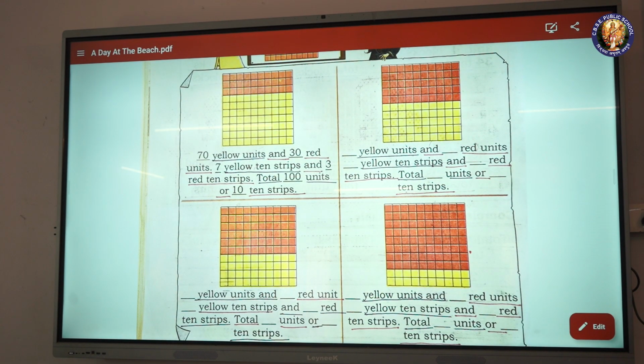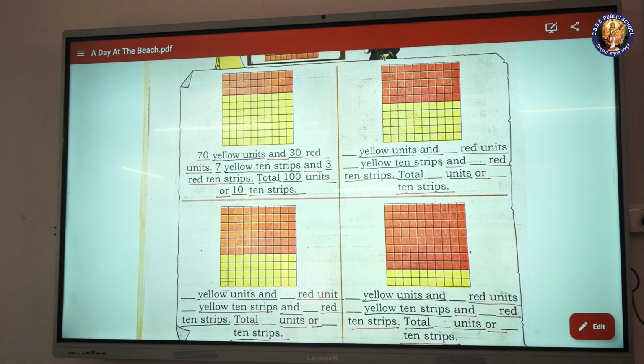70 yellow units and 30 red units. 7 yellow 10 strips and 3 red 10 strips. Total 100 units or 10 strips.